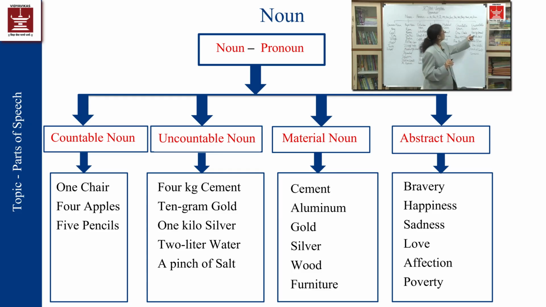So that will be called as uncountable nouns, such as water, oil, cement, gold, these kind of metals, then salt, turmeric, in this way. Where the granules and crystals have come, each and every minute granule or crystal, you can't measure it, or each and every drop of water, you can't count it. That is why it will be called as uncountable noun.